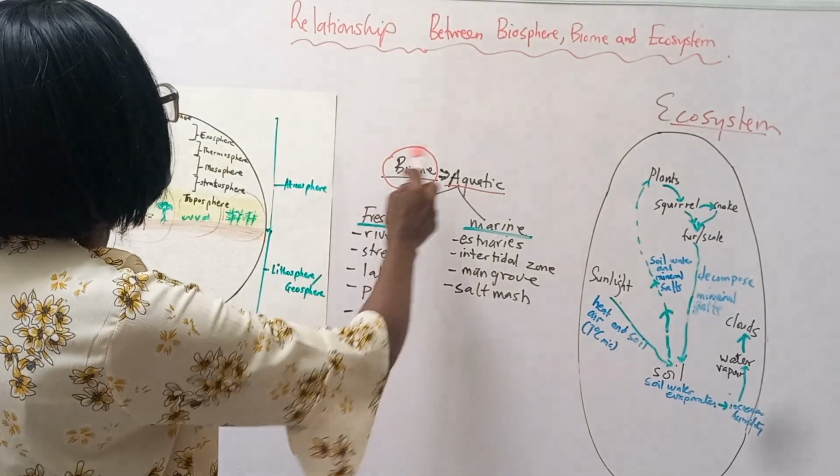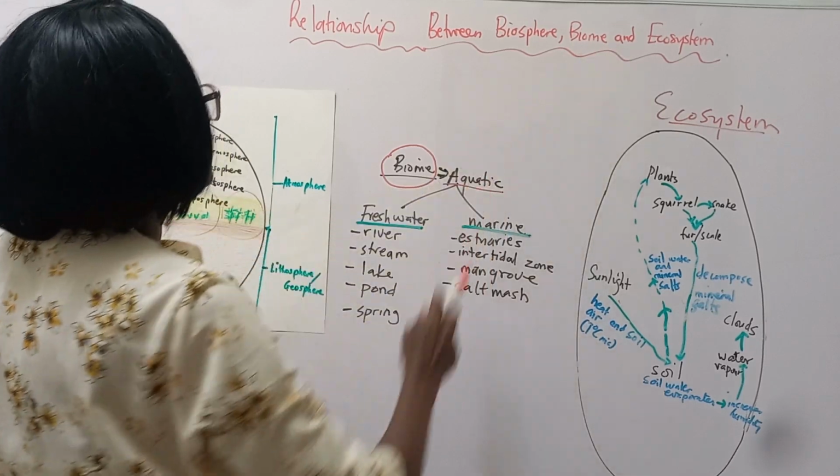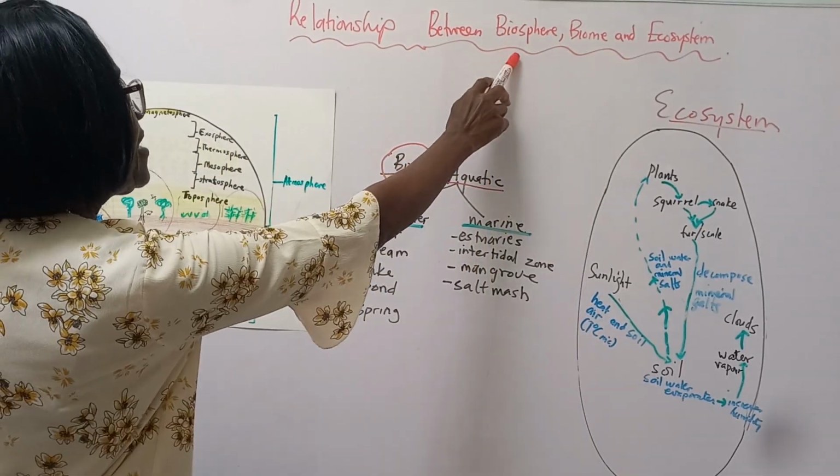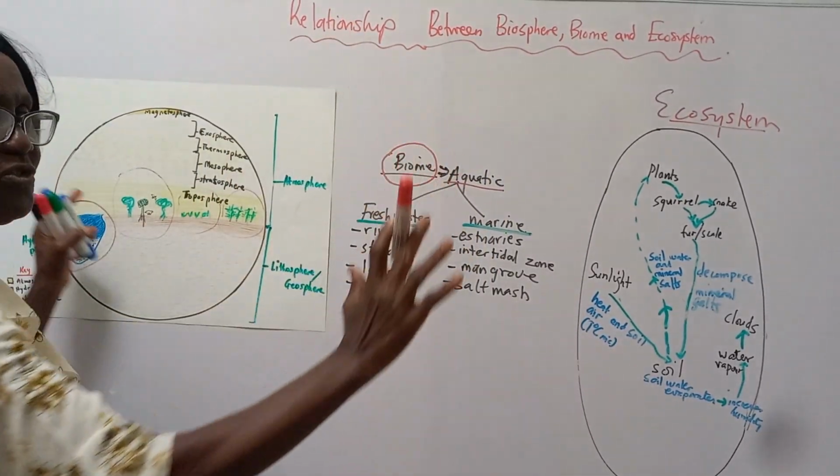So the relationship between biosphere, biome, and ecosystem is that the biosphere is an ecosystem, a huge one.